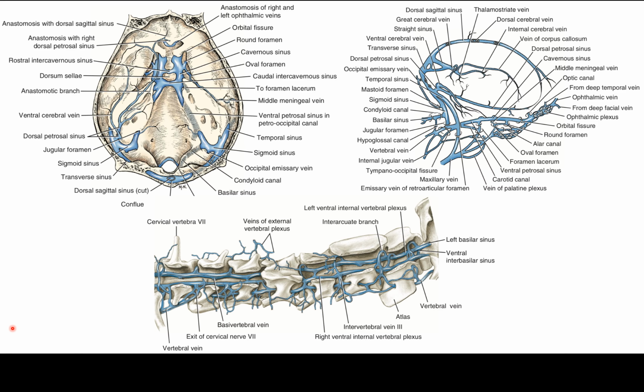The veins inside the cranial cavity are not accompanied by arteries. The venous sinuses of the cranial dura mater are large venous passageways located within the dura or within bony canals in the skull, unaccompanied by arteries. The sinuses receive the veins draining the brain parenchyma and the bones of the skull. The sinuses ultimately convey venous blood to the paired maxillary, internal jugular, and vertebral veins and the ventral internal vertebral venous plexuses.